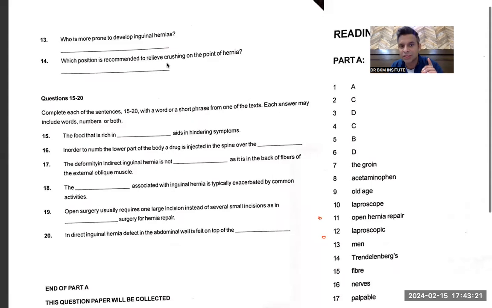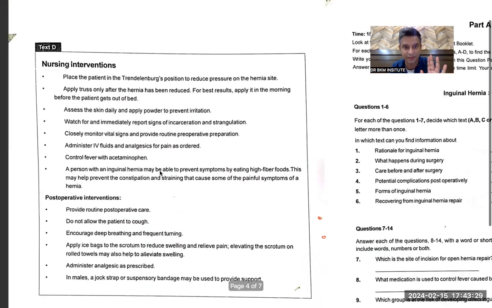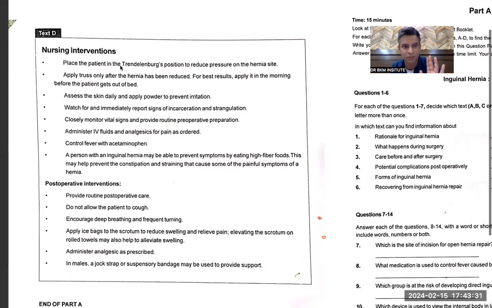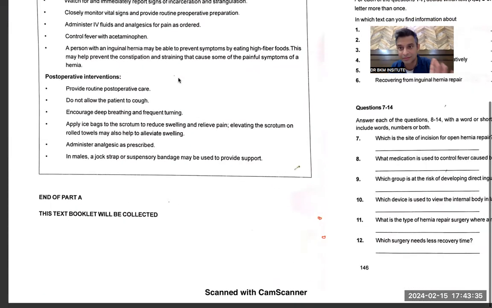Okay, which position is recommended to relieve crushing on the point of hernia? So it should either be in C, with maximum chances in D, nursing intervention. So position, Trendelenburg position. Easy answer.